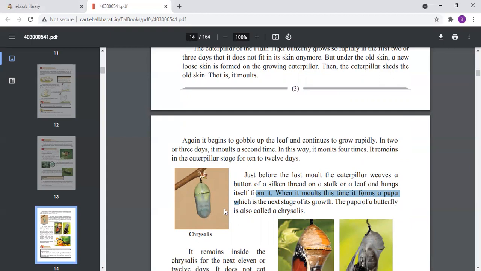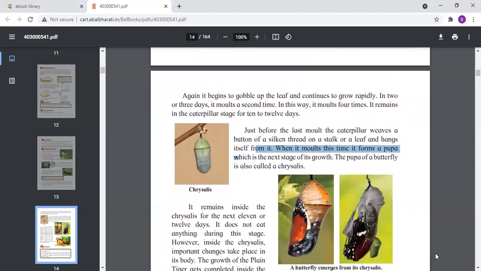So after shedding so many skins, it develops into a chrysalis. The pupa of the butterfly is called chrysalis. Another name for the chrysalis is pupa. So in this way, the caterpillar is changed after 10 to 12 days into a chrysalis. That is the pupa, and it remains inside the chrysalis. The caterpillar is still inside the chrysalis for the next 11 days, and it does not eat during this stage.